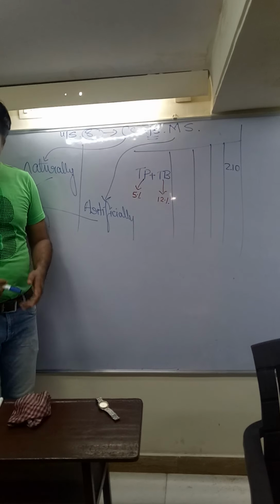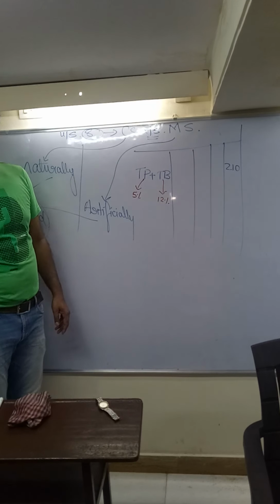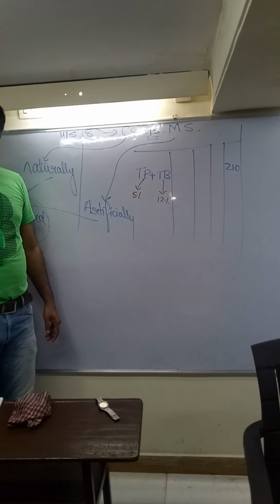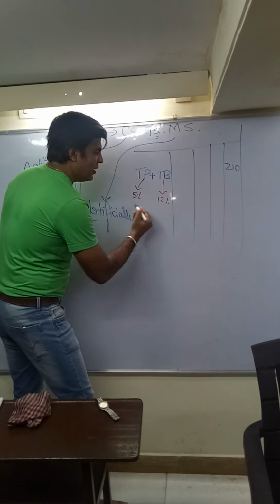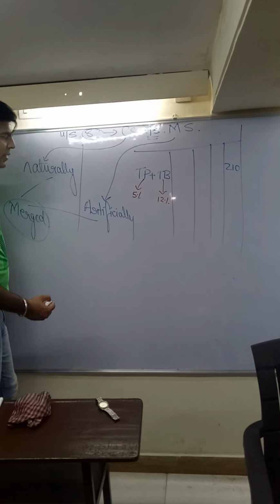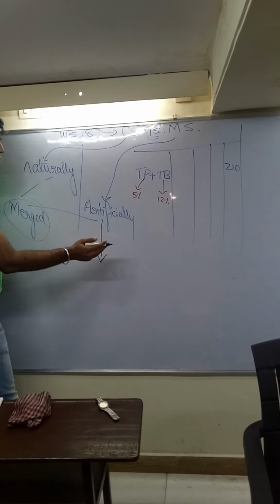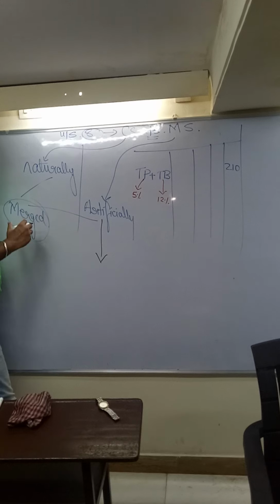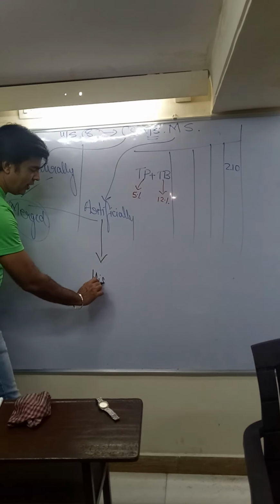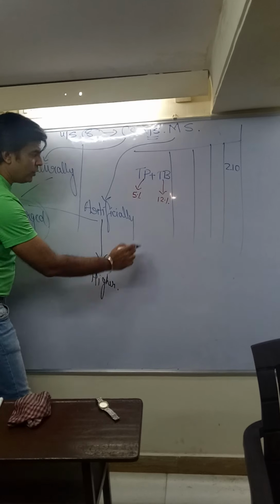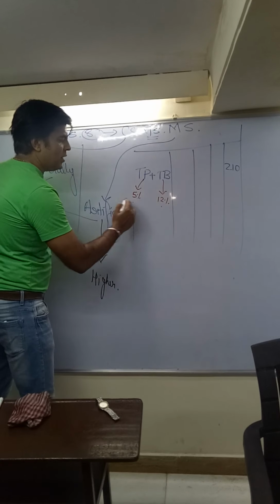So government clearly says, if it is artificially merged, we will charge GST at the rate which is higher. It means if it is artificially bundled or combined, then the GST rate will be whichever is higher. In that case, government is going to collect GST not 5 or 12, it is whichever is higher.